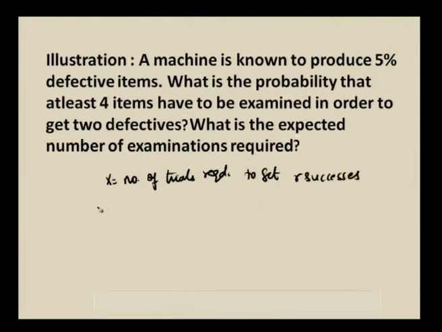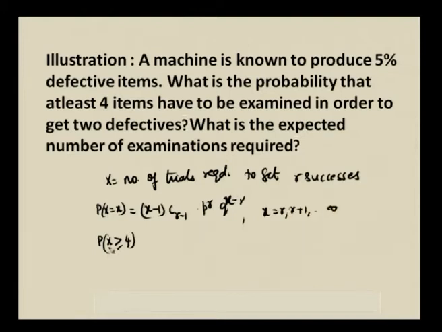Okay. Then the probability mass function is P of x is equal to x minus 1 C r minus 1 p power r q power x minus r. Here you are asked about P of x greater than or equal to 4, where x will take the values r, r plus 1, etc. up to infinity. So, x is greater than or equal to 4 and 2 defectives, right, 2 defectives.